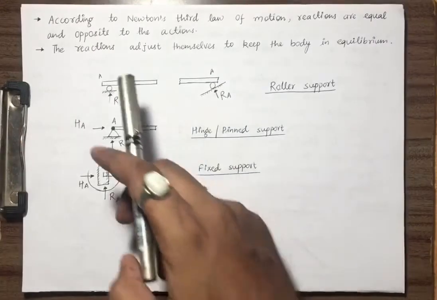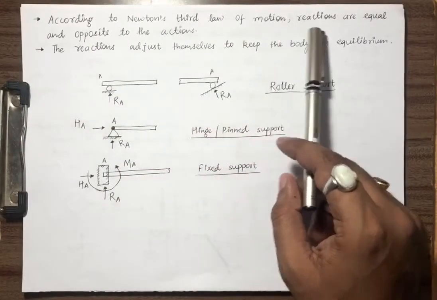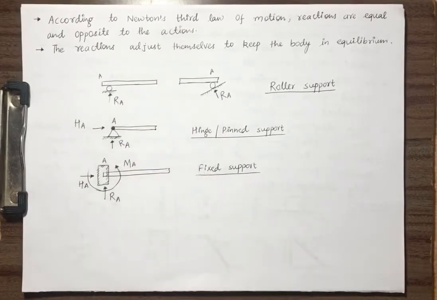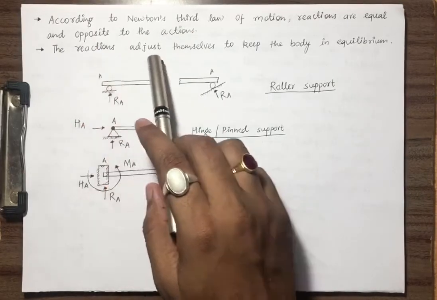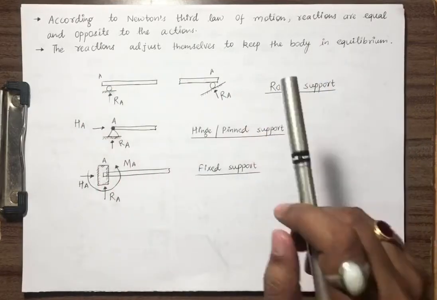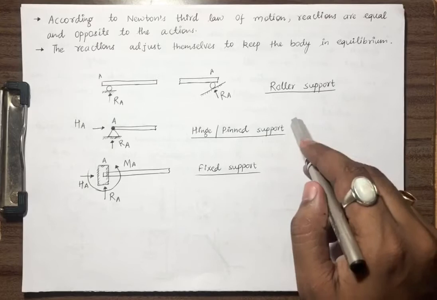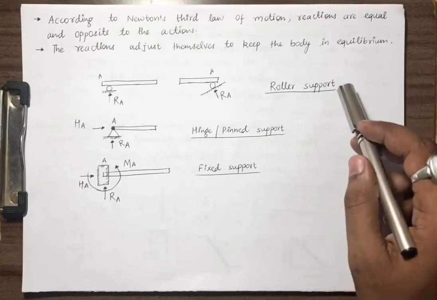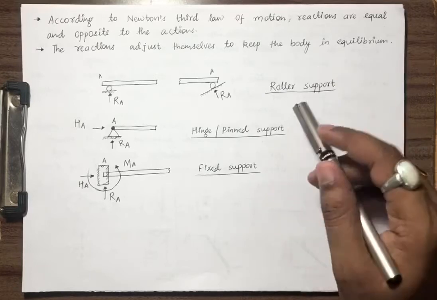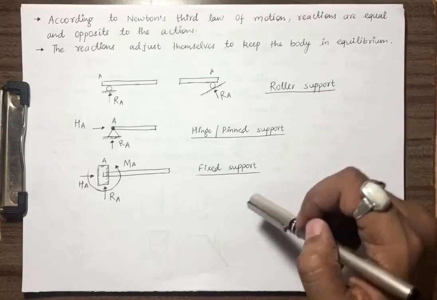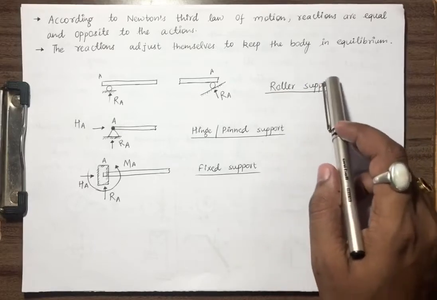According to Newton's third law of motion, reactions are equal and opposite to the action. So the reactions adjust themselves to keep the body in equilibrium. This is also very important. Let me show you different types of supports possible in civil engineering structures. There are more types, but these three are very common. First one is roller support.